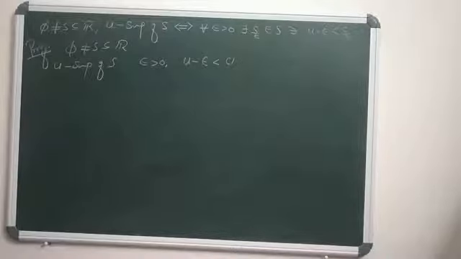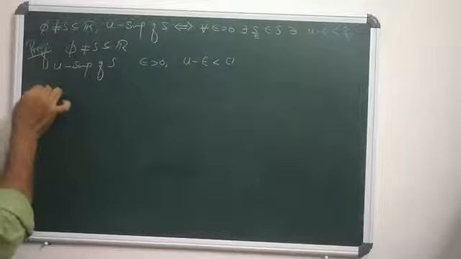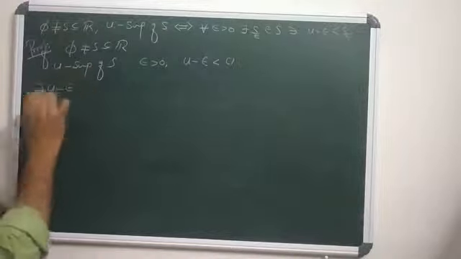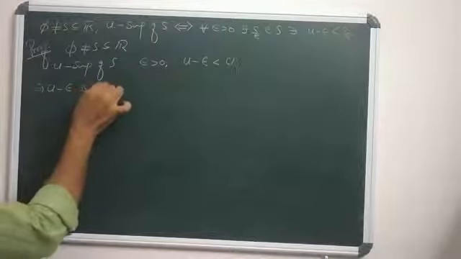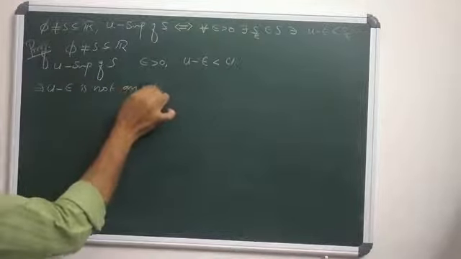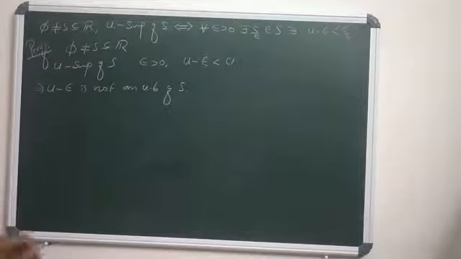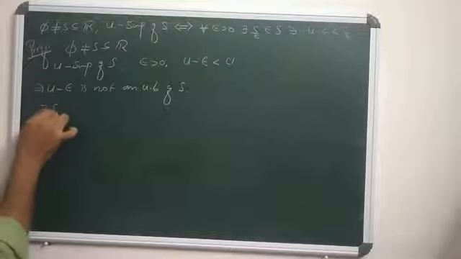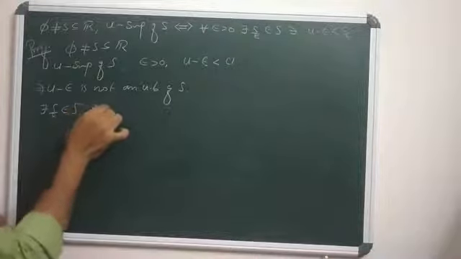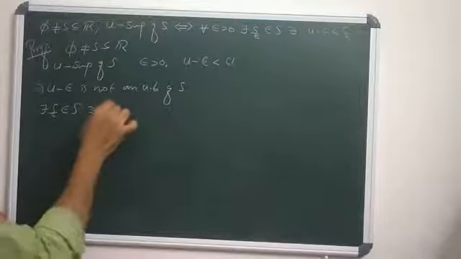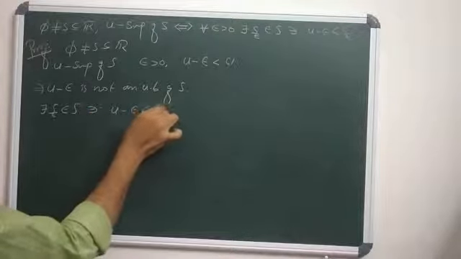Hence, by the definition of supremum, no number less than U is an upper bound. Since U is the supremum of S and no number less than U is an upper bound of S, this implies that since U minus epsilon is less than U, U minus epsilon is not an upper bound of S. Therefore, there exists S epsilon in S such that U minus epsilon is strictly less than S epsilon.